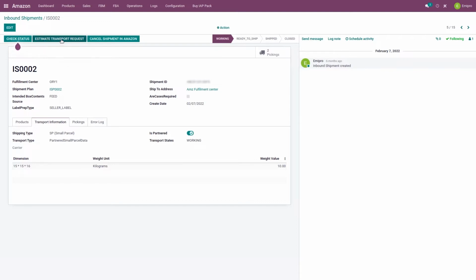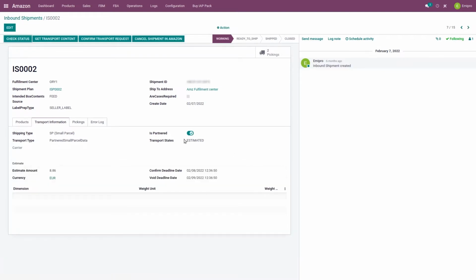Now once I click on this estimate transport request button, the system will request an estimation on the shipping fees from Amazon and then the status will move to estimating from working. And here I can see the option to get transport content. Once it is generated and estimated by Amazon, the status will move to estimated from estimating. I can see the estimation details over here.